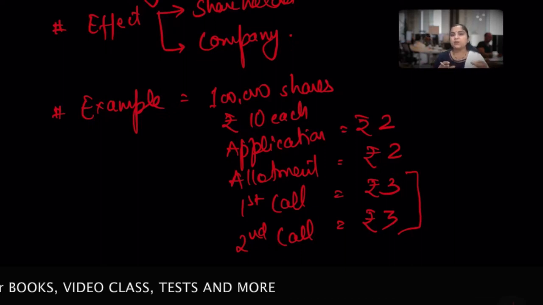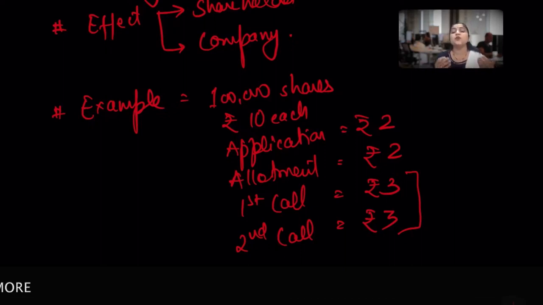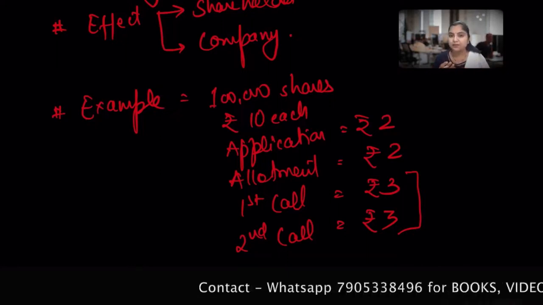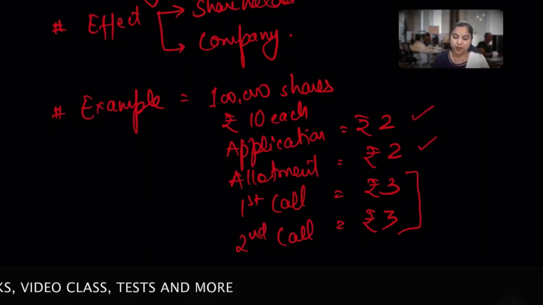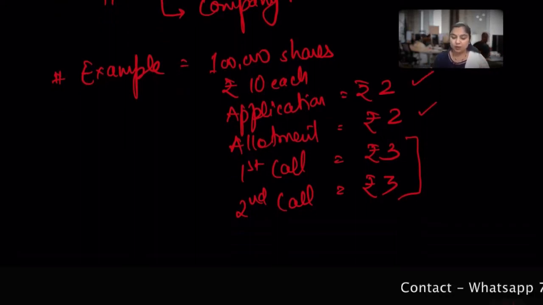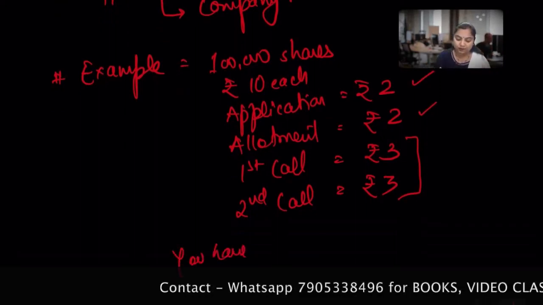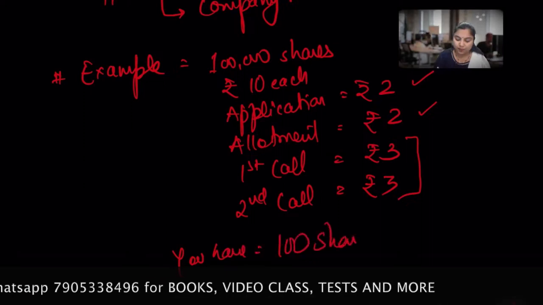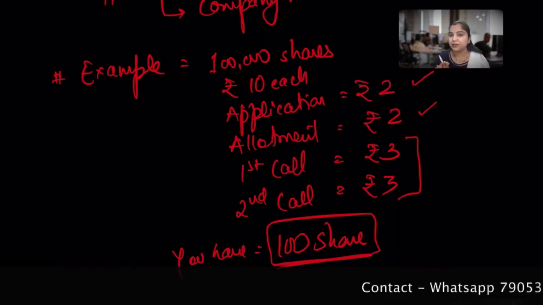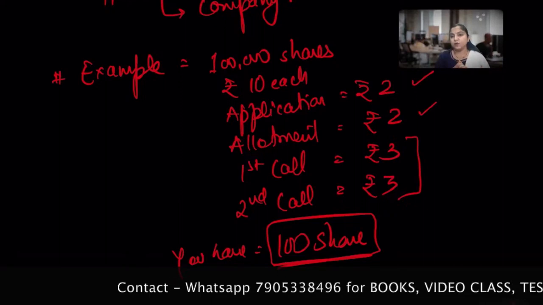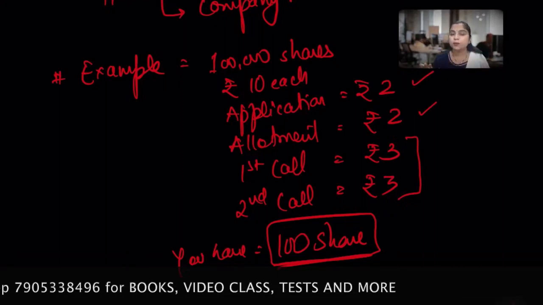So in this case, the board of directors now decides to forfeit your shares, your 100 shares, and your membership will get cancelled, and whatever amount you have already paid. Suppose you have paid 2 on application, 2 on allotment, so 4 rupees. You already paid that on 100 shares, so 100 shares into rupees 4 will now be forfeited. So now you will no longer be a member of the company.